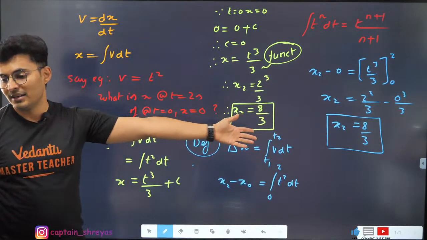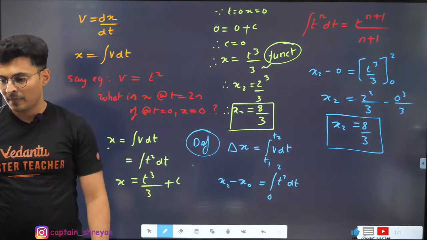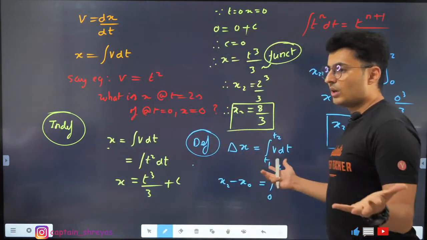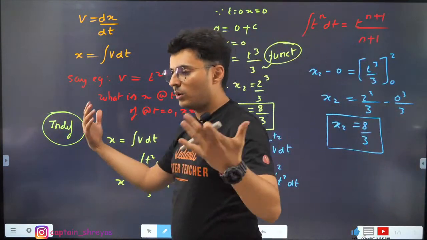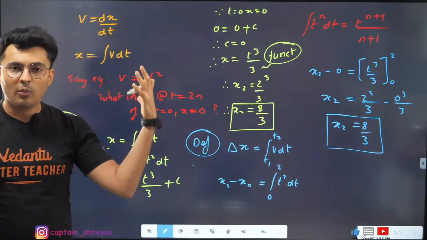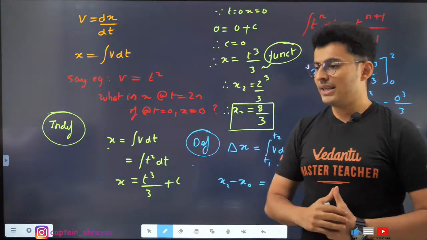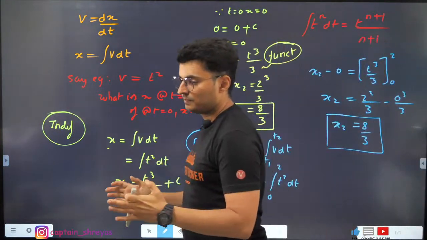Now you only tell me. Can you do a problem by the definite and indefinite way? Yes or no, guys? Let me know in the chat box. I want that fire. I want that thrill. I want that joy. I want that wow. I want that, yes, finally I got it. Do you guys understand this concept now? You will never make any mistakes after this.